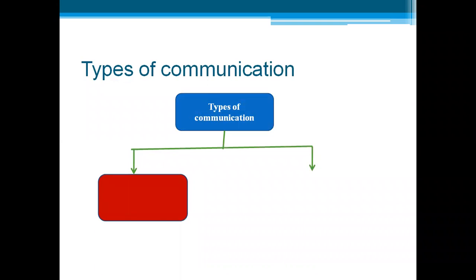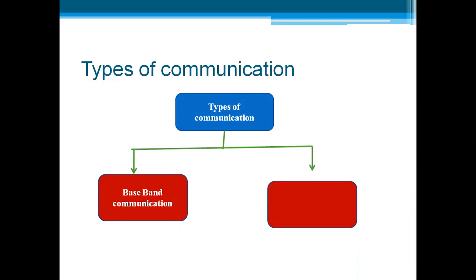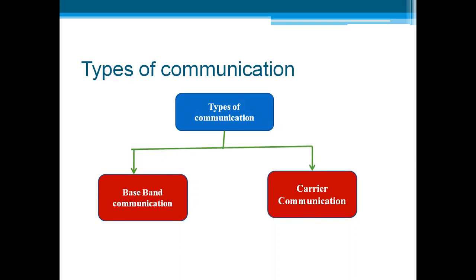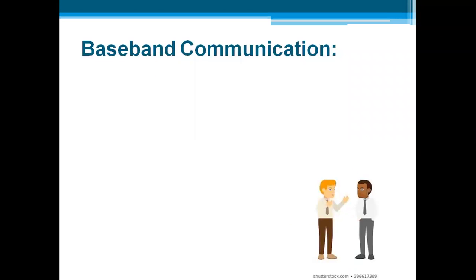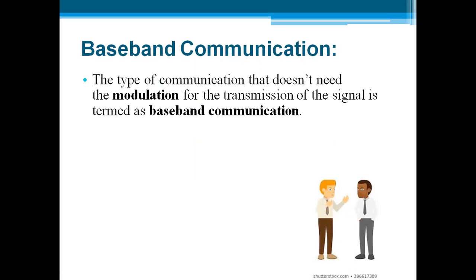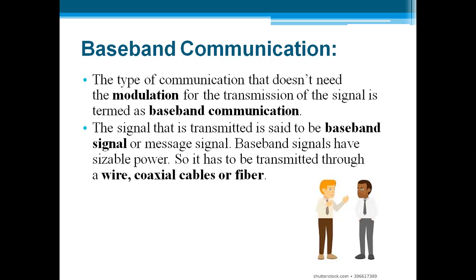First one is baseband communication and the second one is carrier communication. So what is a baseband communication? Baseband communication is a type of communication that doesn't need any sort of modulation for transferring the information, and the signal that is transmitted is said to be a baseband signal or a message signal. Baseband signal has sizable power, so it has to be transferred through a wire or a wireless cable or a fiber.